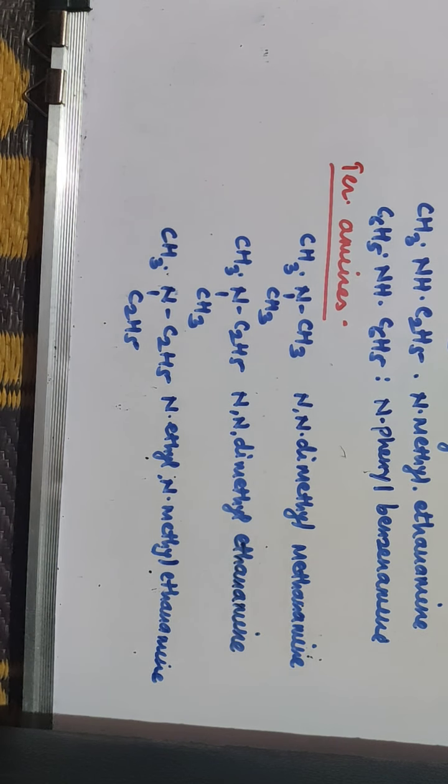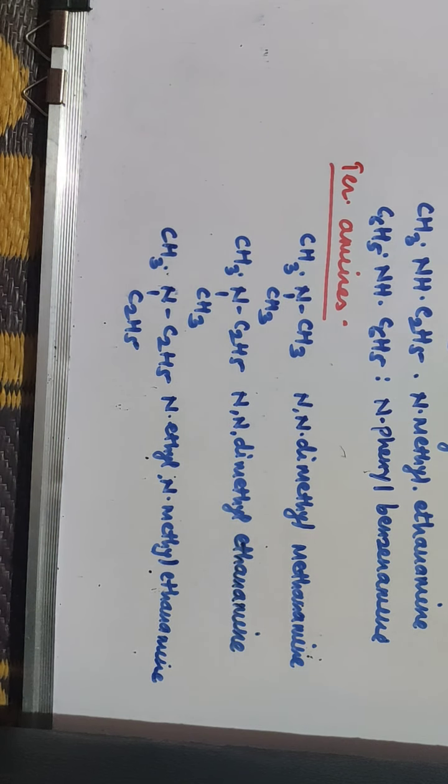Wherever two isomers are possible, that means same molecular formula and different position of the NH2 group, then in that case you are supposed to indicate the position of the NH2 group also. In case of secondary amine, wherever two hydrogen atoms of ammonia are replaced by two alkyl groups, when the groups are the same, you can take one group as an N substituent while the other is the parental hydrocarbon.